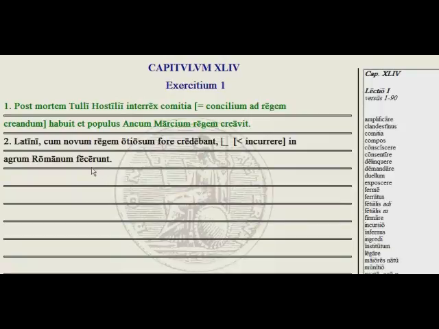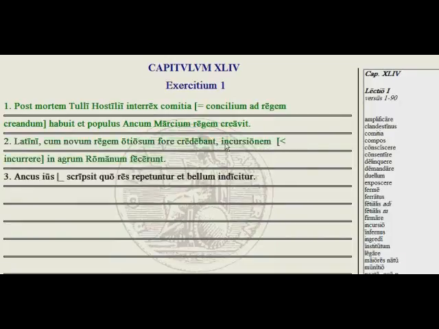They made, fecerunt, a word from incursion, a running in, an attack, and the word there we learned was incursio. So what we need here is the accusative, so we need incursionem. Made an incursion or an attack into the Roman countryside or land. Okay, go ahead and try the rest of those exercises.